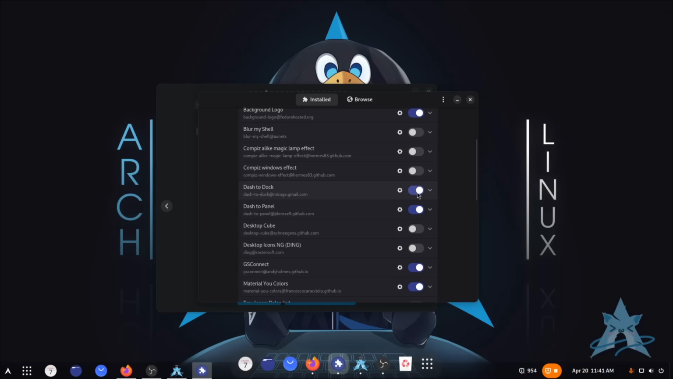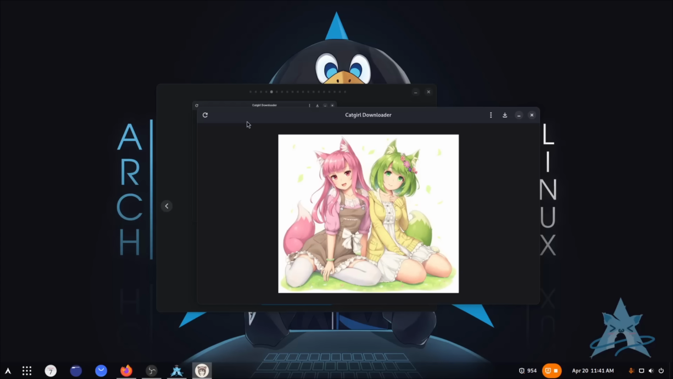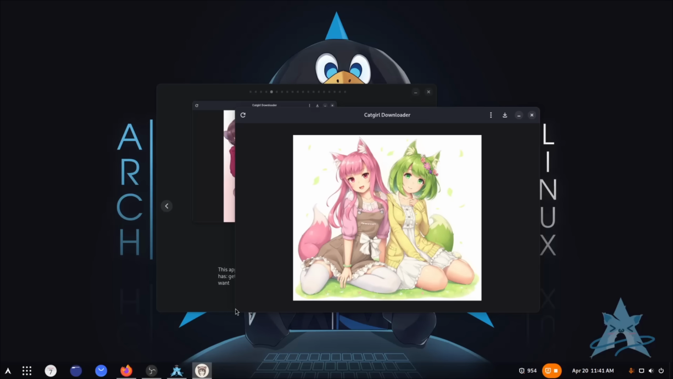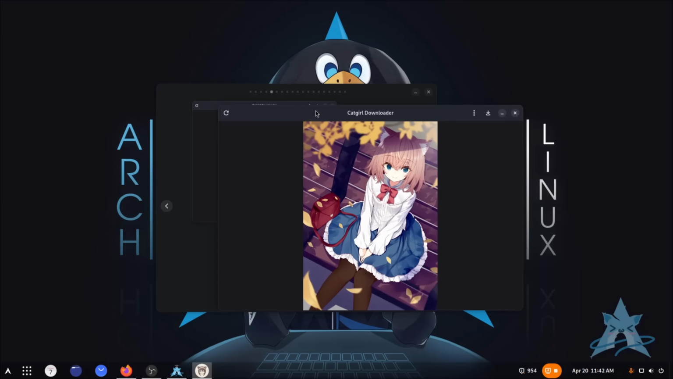Dash to dock. Cat girl downloader. Oh my god, what have I downloaded? Let's open it. Guys? Dude, what? Kind of regretting my decision on downloading Nyarch. Literally disconnecting my brain cells. Well, let's hit refresh. I'm not attracted to these, okay? Do people find this appealing? I personally don't. I think this is weird, and this is degenerate. I mean, you do you, I guess.